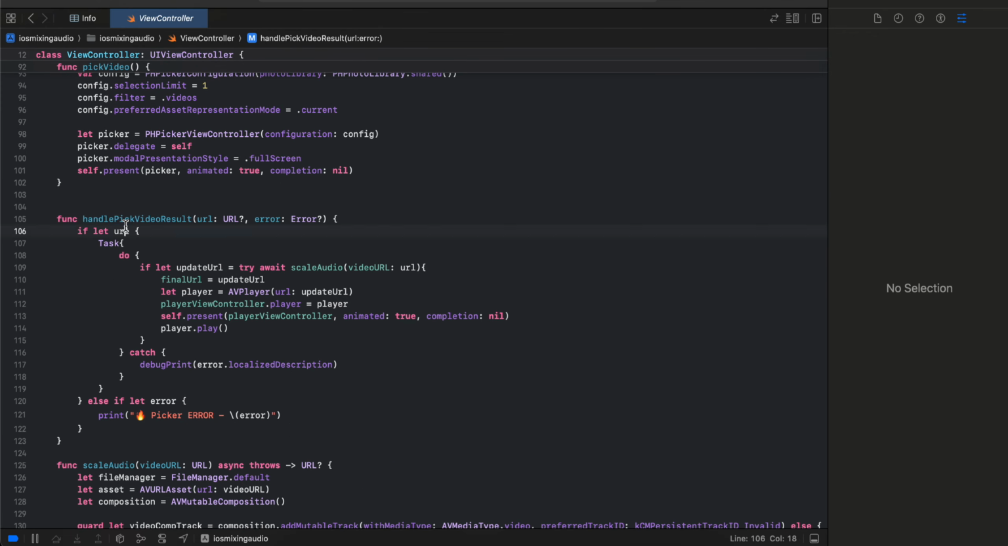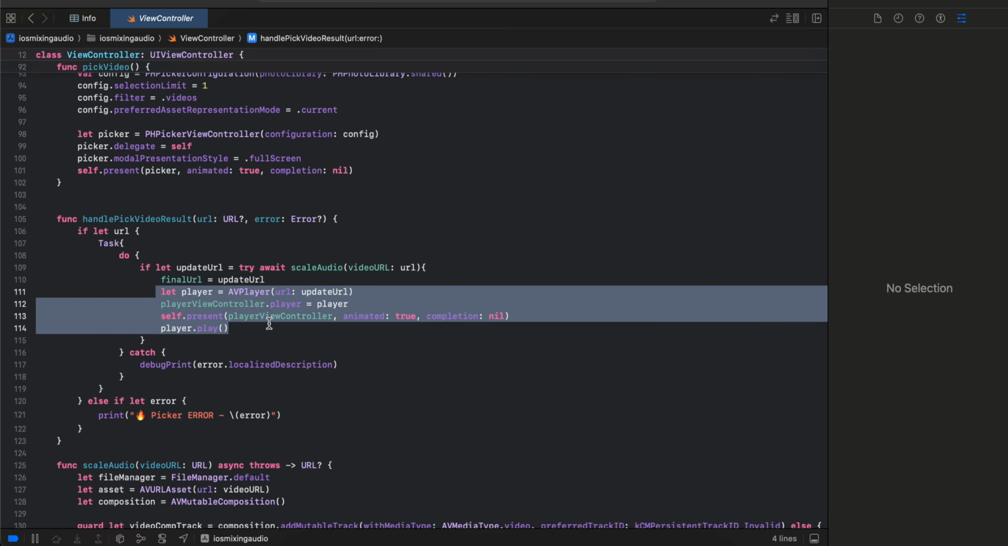Then over here if the URL is present, we call the scale audio method, and once scale audio is a success, we get this updated URL, which I just assigned to our final URL variable, and I also start playing that particular URL inside our AV player. So we just start doing that.